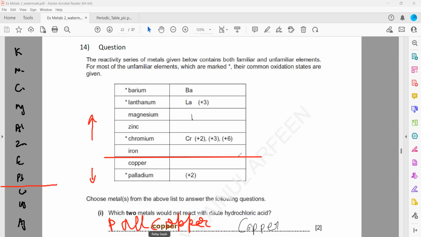So one is copper, another one is palladium. So we use our normal reactivity series and work out the position for elements which can react. You can write the symbol. Copper is Cu and palladium is Pd.